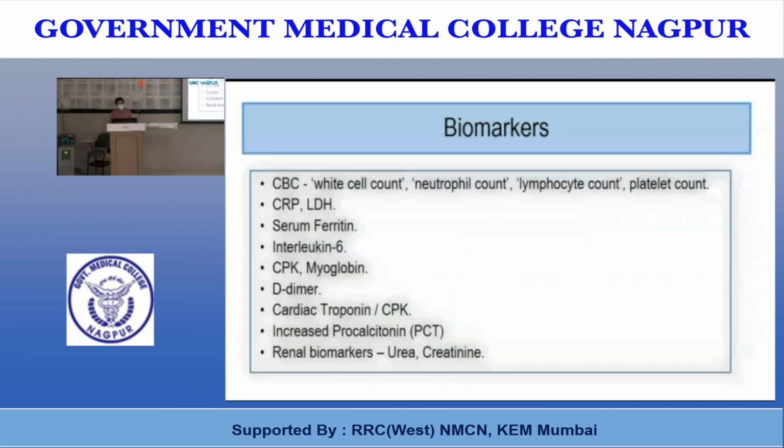These are the biomarkers that we routinely do in COVID patients: CBC, complete blood count, C-reactive protein, LDH, serum ferritin, interleukin 6, CPK, myoglobin, D-dimer, cardiac troponins, increased procalcitonin, and renal biomarkers, that is urea and creatinine.